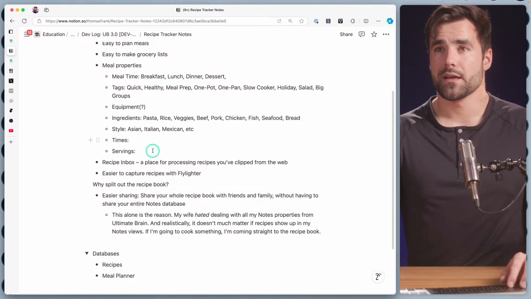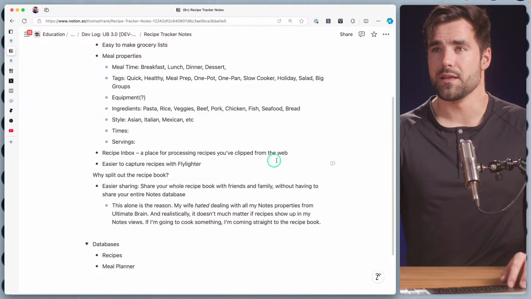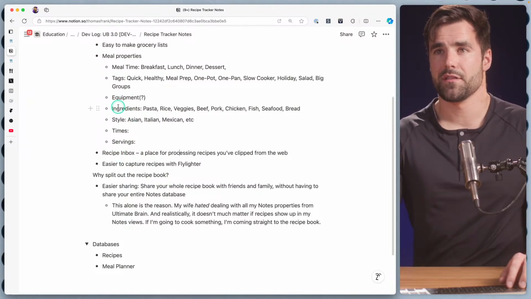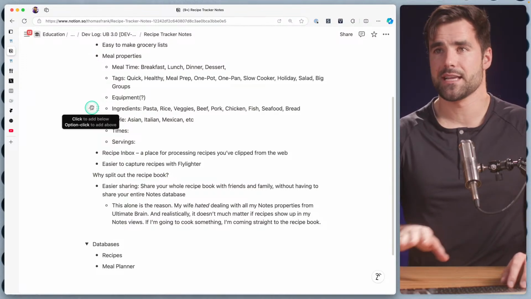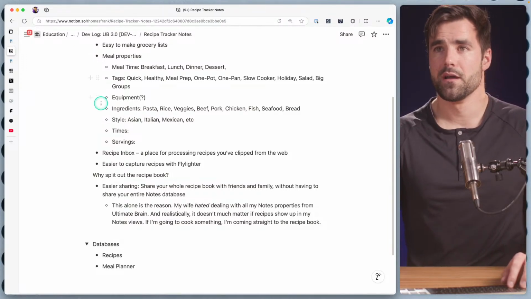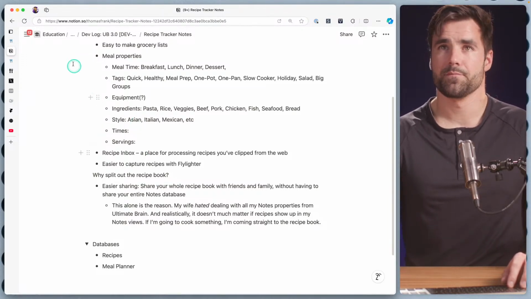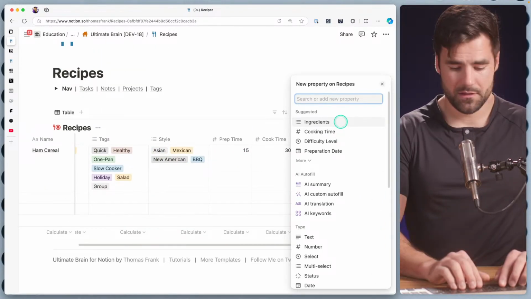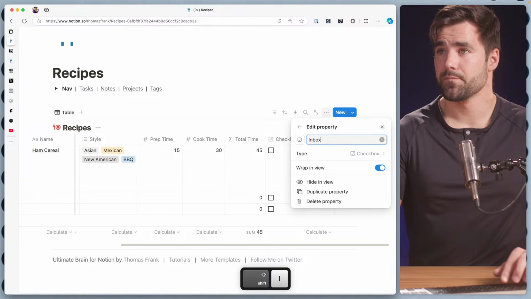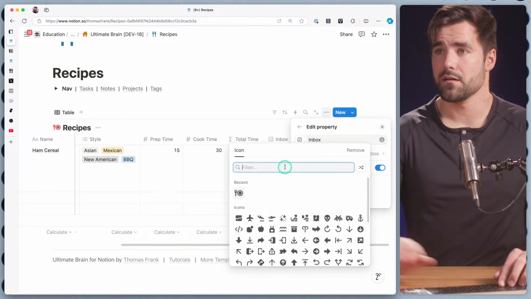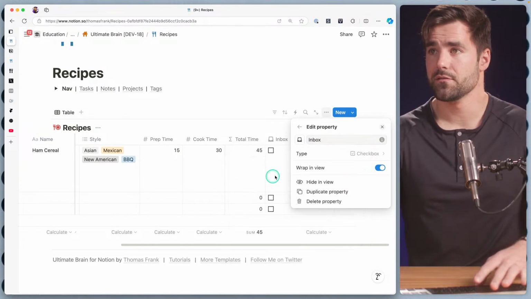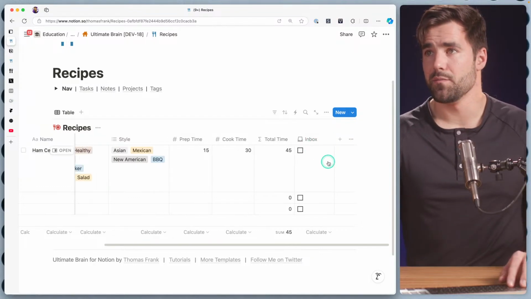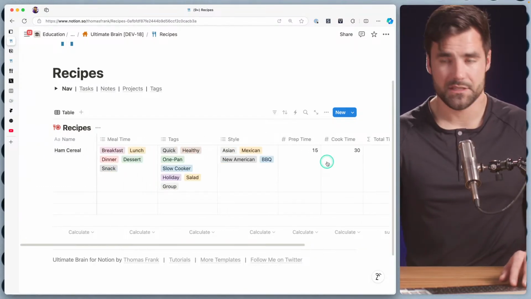So I want to build some sort of concept of a recipe inbox, and it really could just be a checkbox to start off with. And if it's checked, it would be in the inbox, kept out of every other area of the recipe book. And if not checked, it comes out of the inbox and it goes into the book itself. So just for starters, I'm going to make a checkbox property. I'm going to call this inbox. We can even give it a nice little icon. There's a tray icon that I like to use. And yeah, we'll say whenever this is checked, it's going to be in a special inbox section. Otherwise, it's going to be somewhere else.